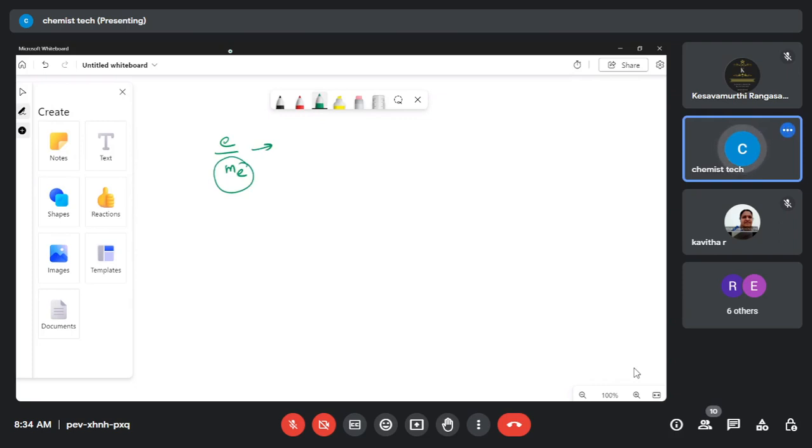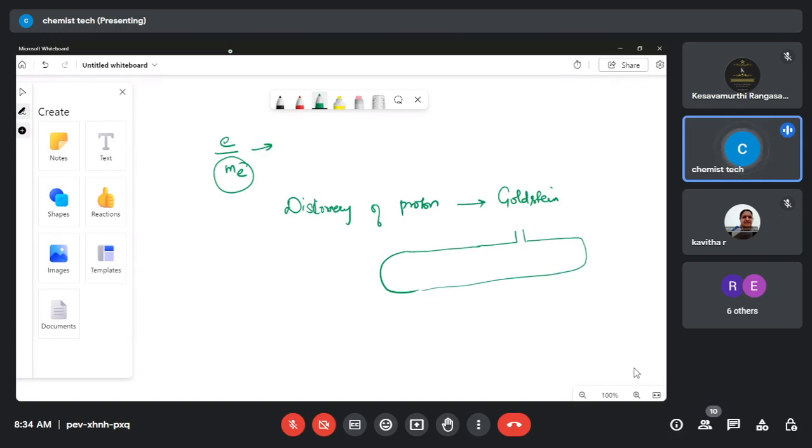So next is the discovery of proton. In the discovery of proton, who found the proton? Goldstein. Goldstein found the protons. Again, it is a kind of same experiment. We will be taking a glass tube which is fitted with a vacuum pump, and we are maintaining low pressure here, and then high voltage. A positive terminal is connected so that this becomes a positive electrode and this becomes a negative electrode.